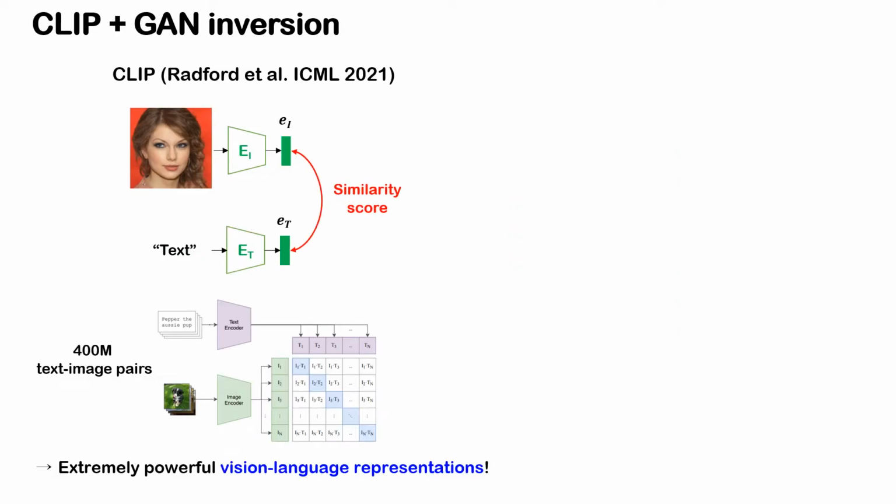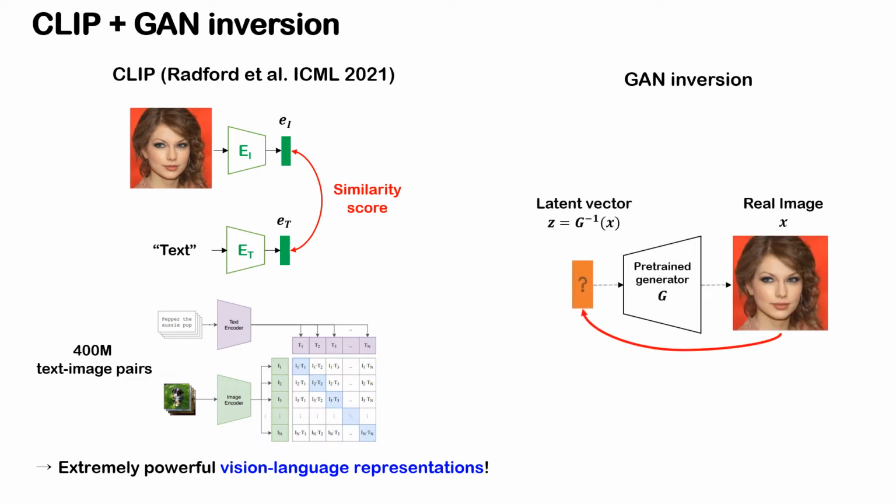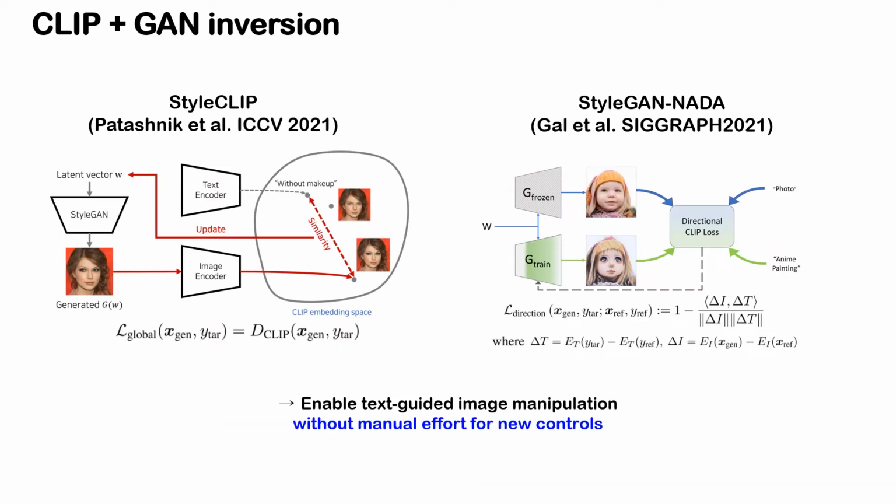Recently, to achieve this goal, CLIP and GAN inversion methods are combined. In CLIP, a text and image encoder are trained to identify which texts are matched with which images in the dataset. And GAN inversion is the method for finding a latent vector corresponding to an input image given a pre-trained GAN generator. Combining these two methods, in StyleCLIP and StyleGAN-NADA, latent or generator are updated guided by CLIP loss, enabling text-guided manipulation without additional manual efforts.